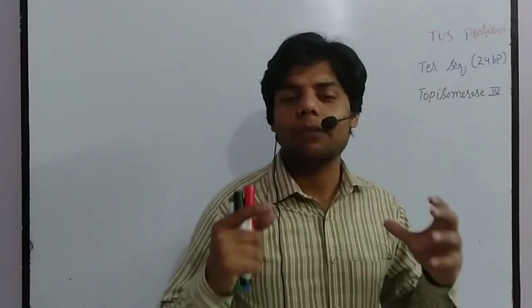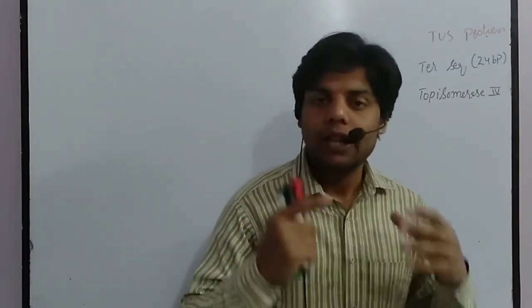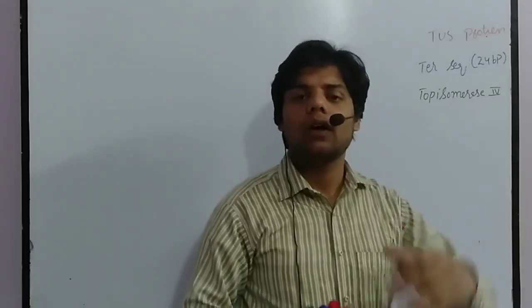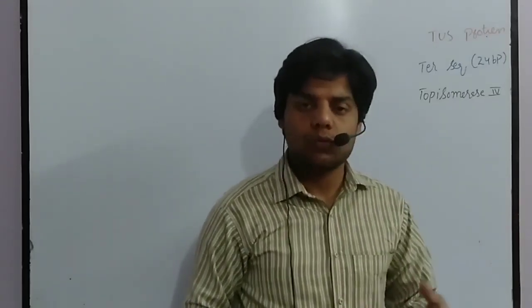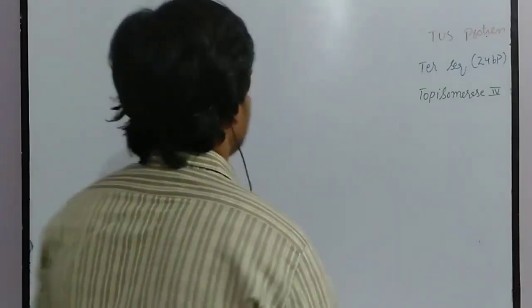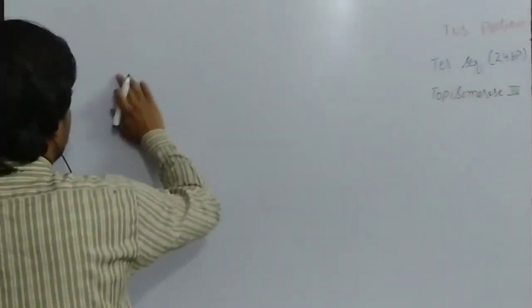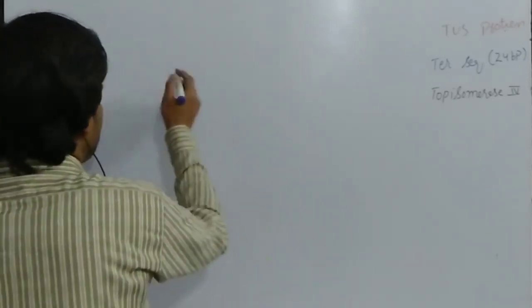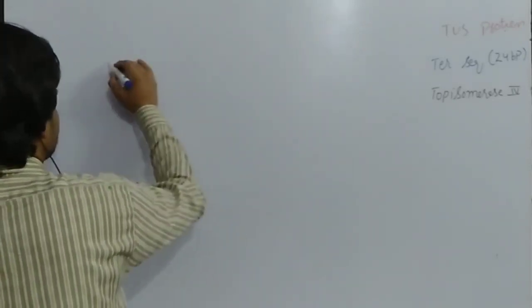Topoisomerase. Now, how exactly does termination happen? To explain the termination, let me draw a simple diagram of the bacterial chromosome. Here I will draw the two replication bubbles.